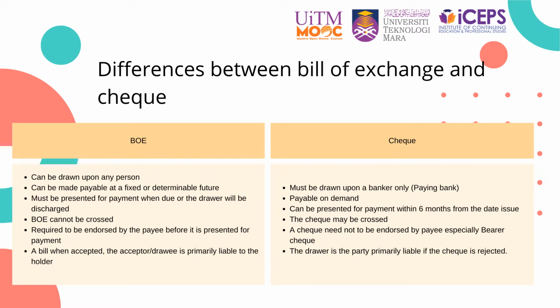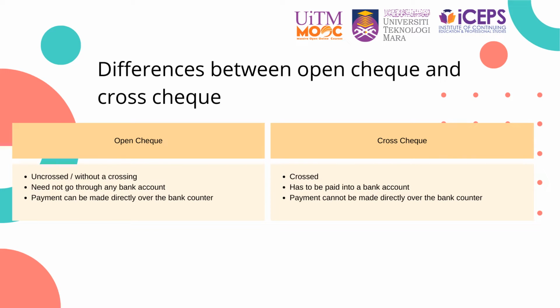Bill of exchange cannot be crossed, but a check may be crossed. Bill of exchange is required to be endorsed before presented, but a check does not need to be endorsed for payment. A bill of exchange when accepted, the drawee is primarily liable to the holder, but for a check, the drawer is liable if the check is rejected. Check can be open and crossed. An open check is an uncrossed check, without a crossing.